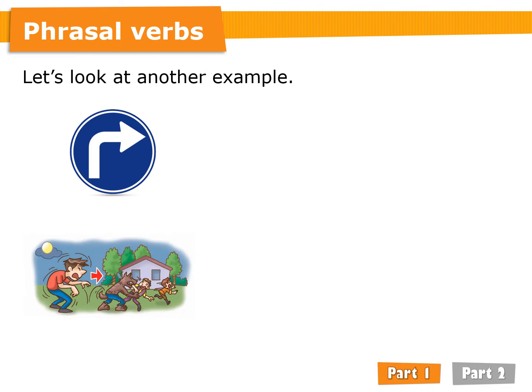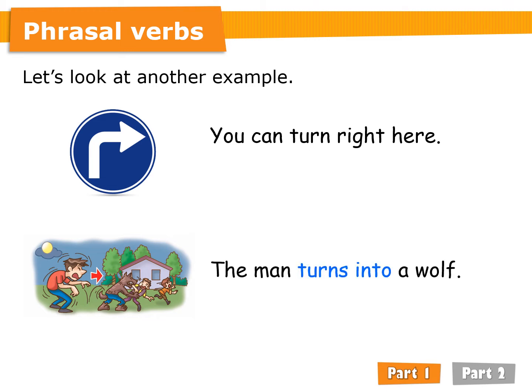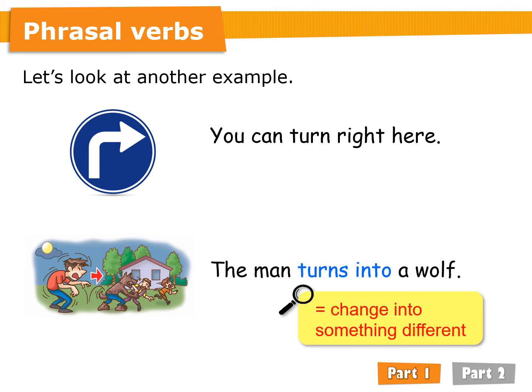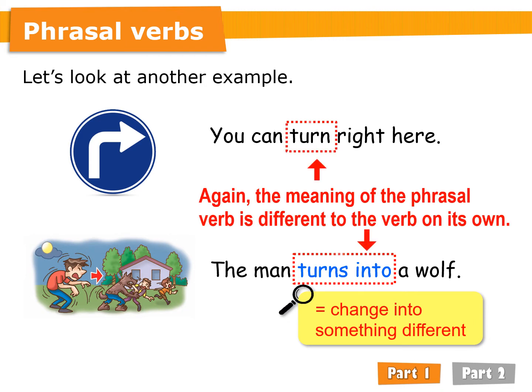Let's look at another example. You can turn right here. The man turns into a wolf. In this sentence, turns into means change into something different. Again, the meaning of the phrasal verb is different to the verb on its own.